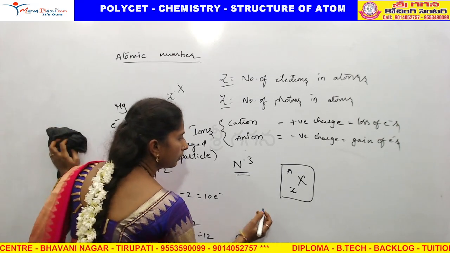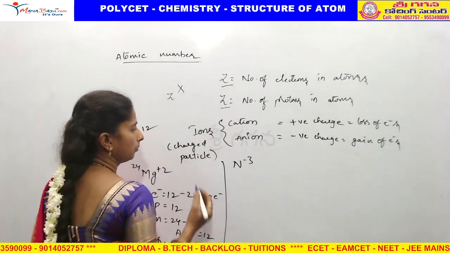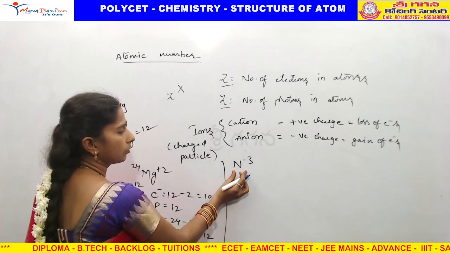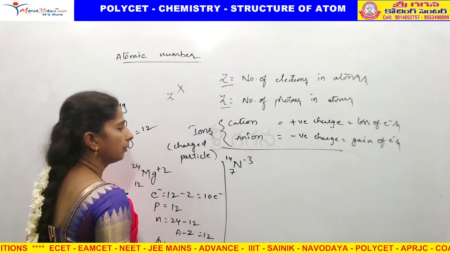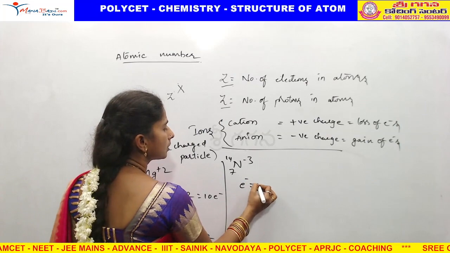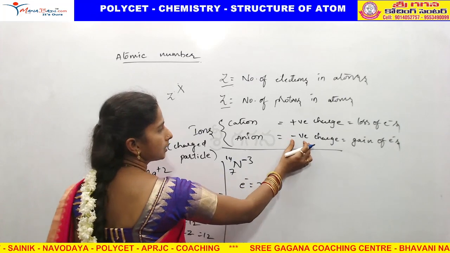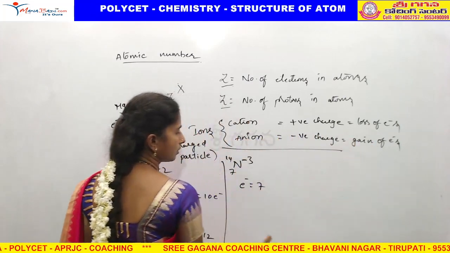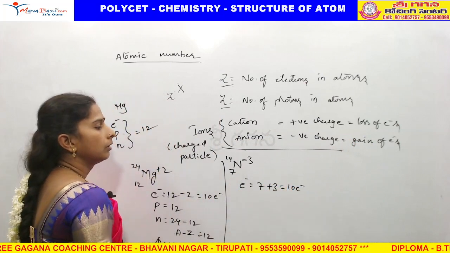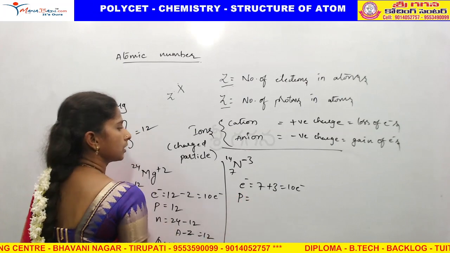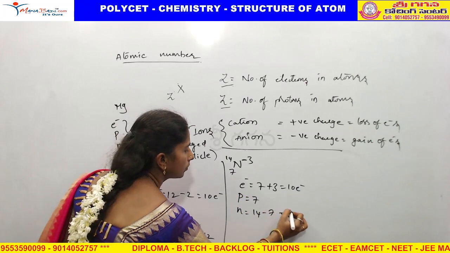One more example we will do for N minus 3. N is nitrogen. Nitrogen means atomic number 7, atomic mass is 14. Number of electrons is actually 7. But due to the minus 3, it means anion. Anion means gain of electrons. How many electrons does it gain? 3 electrons. So total is 10. Protons equals 7. Neutrons equals 14 minus 7, equal to 7.